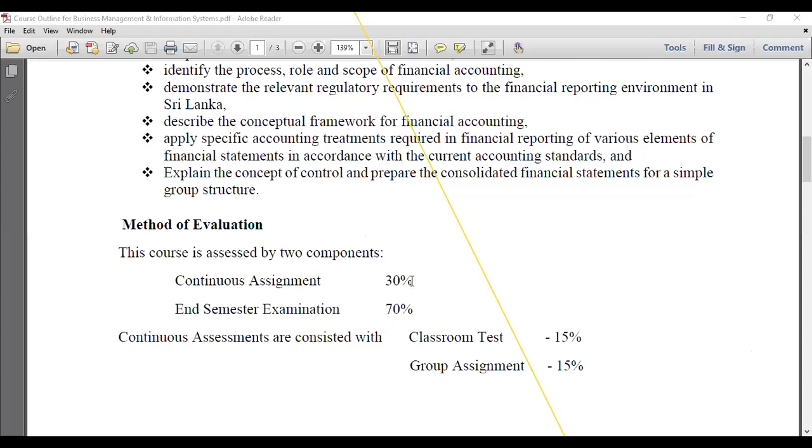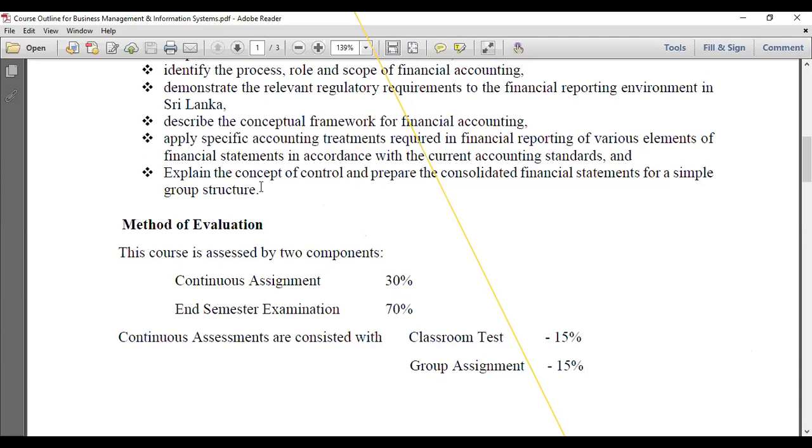Then this 30% consists of 2 assignments we will give you, right? Classroom test, it means an online quiz will be there. Then you can earn 50% out of 30, you can earn 15%, right? Then another assignment is there, a group assignment. I will upload group members for the next lessons. Then you can discuss with your group members and prepare the group report and finally submit it to the LMS. Then you can earn another 15%, right?